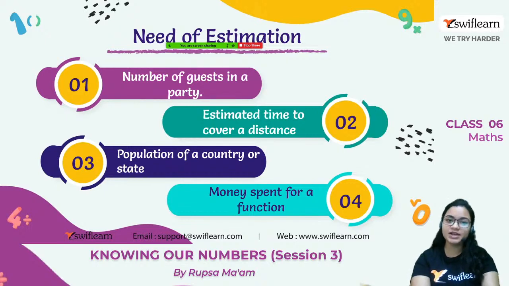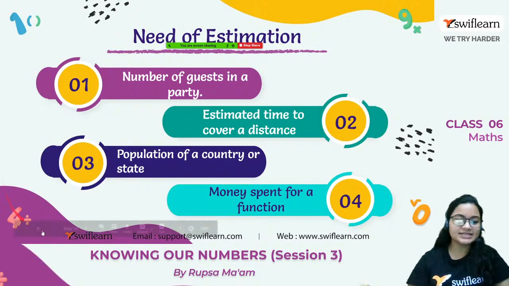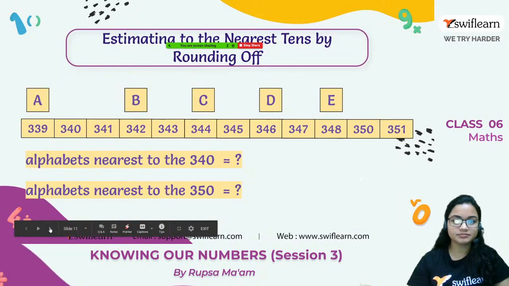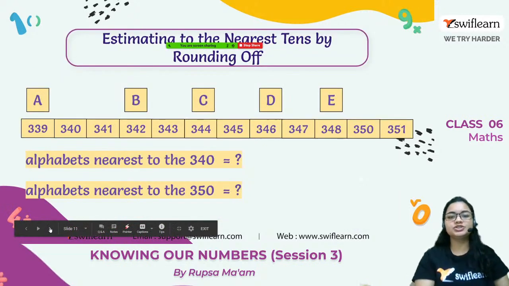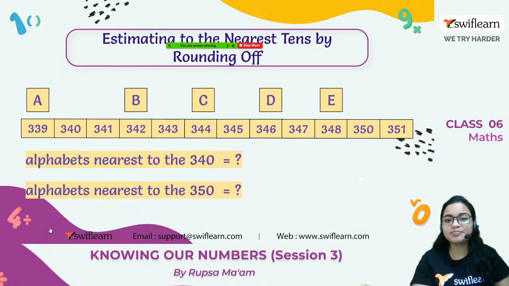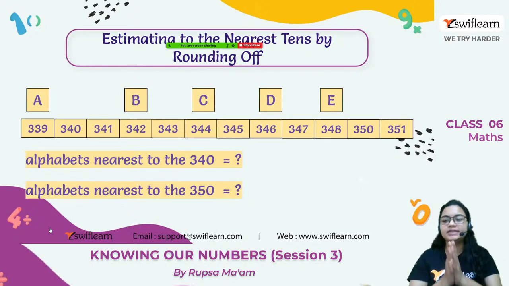Also in our regular life, we use this estimation most of the time to say something, like, it's like this much. So we use this estimation, maybe unknowingly, but we use it. Okay, all right. So let's see what's next. Now, estimation to the nearest tens by rounding off. So this is the main thing.